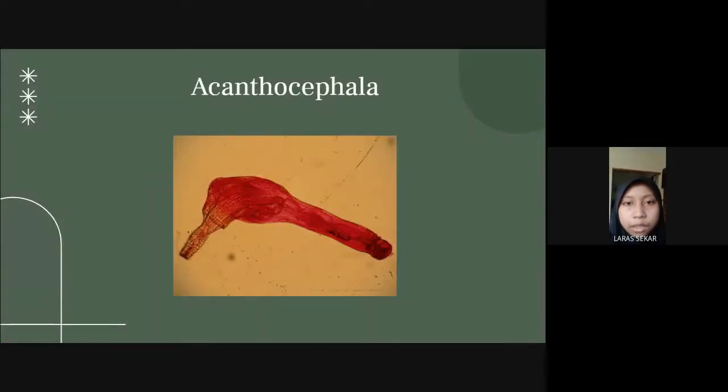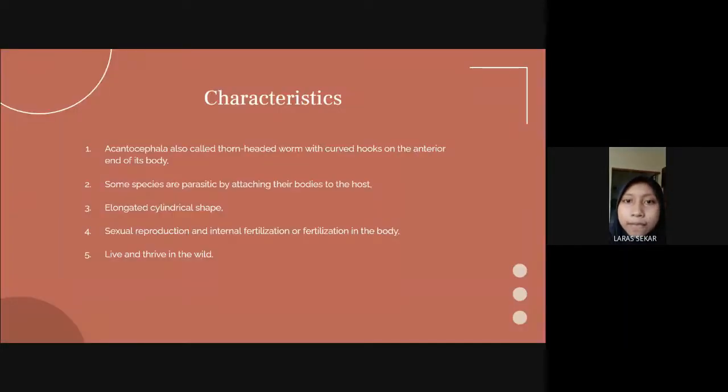The next topic is Acanthocephala. The characteristics of Acanthocephala: also called thorn-headed worms, with curved hooks at the anterior end of the body. Some species are parasitic, attaching their body to the host. They have an elongated cylindrical shape, sexual reproduction, and internal fertilization, or fertilization in the body. Live and thrive in the wild. Next.